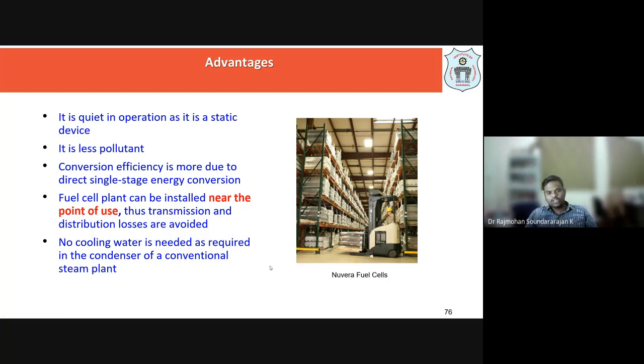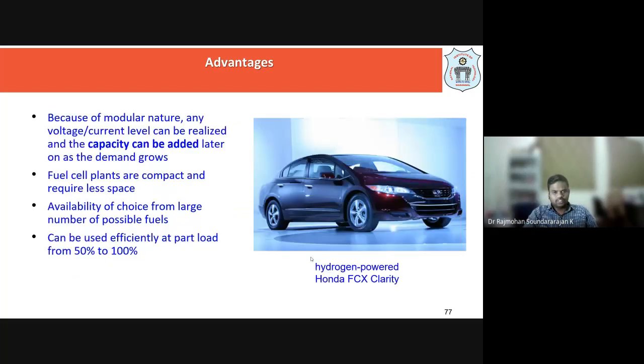So a lot of cooling tower requirement will be there in the case of steam power plants, whereas here there is no requirement of water. We already have a problem with water conservation. So this is one of the good technologies, fuel cell technology. Okay, and we have seen modularity, so the capacity can easily be added as demand is growing.